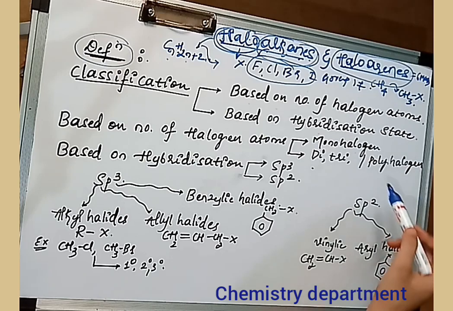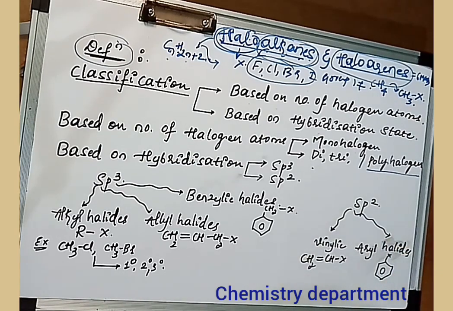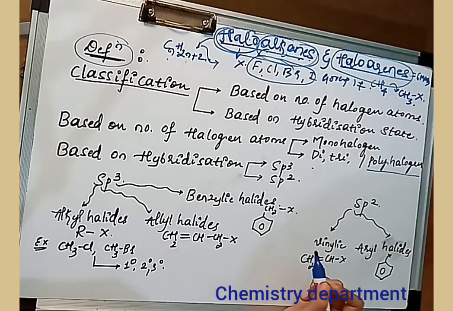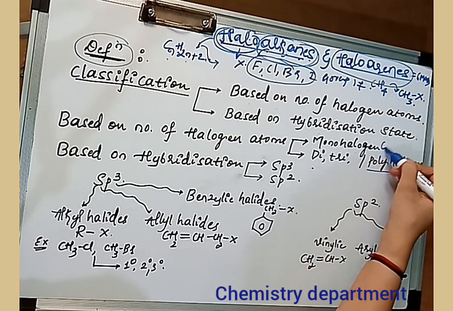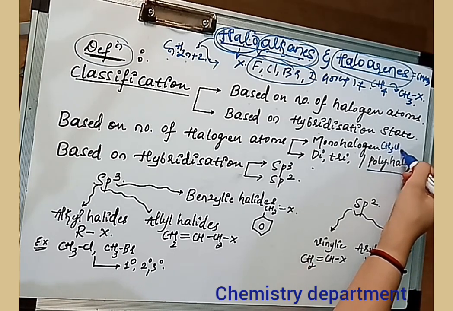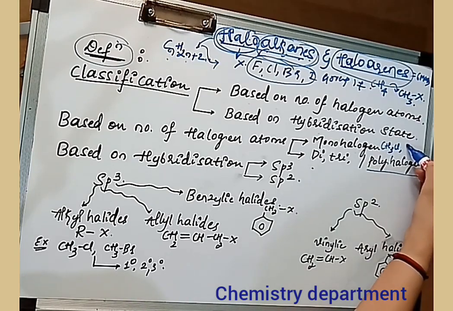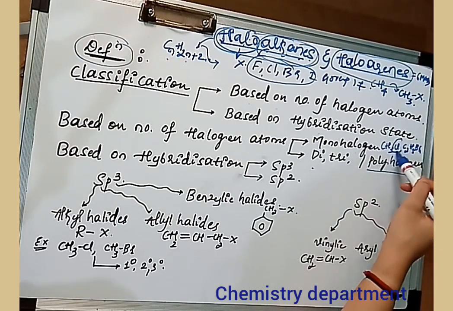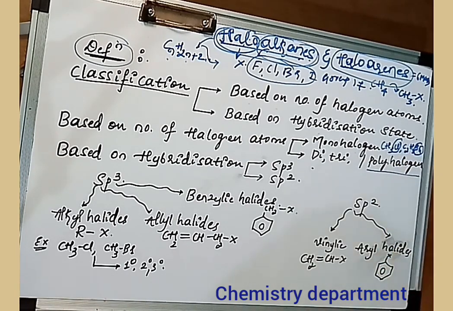derivatives or polyhalogen derivatives. A monohalogen derivative is a haloalkane having only one halogen attached to it, for example CH3Cl, that is methyl chloride, or ethyl bromide. These haloalkanes having only one halogen atom are called monohalogen derivatives.